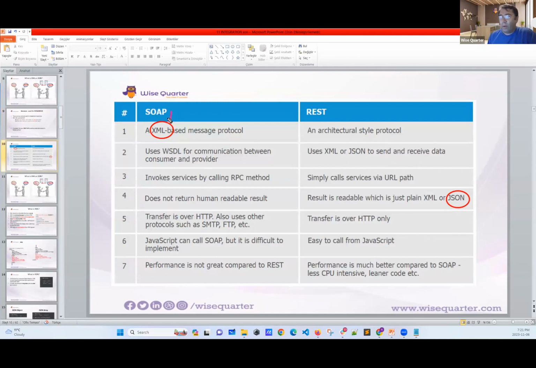Okay, SOAP API is used for XML. First thing, REST API, we can use XML or JSON, but mostly JSON. Why? Because it's easy to understand. Second, SOAP is relatively slow. REST API is fast. But SOAP API is more secure. REST is a little bit less secure.